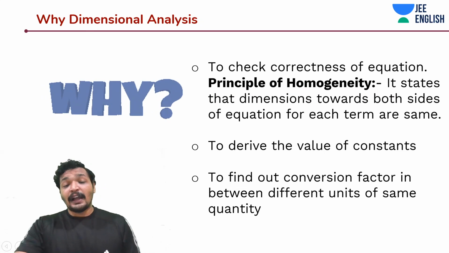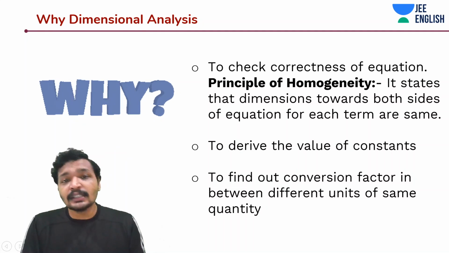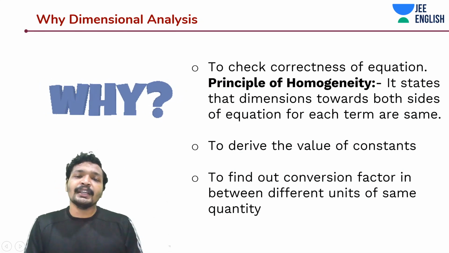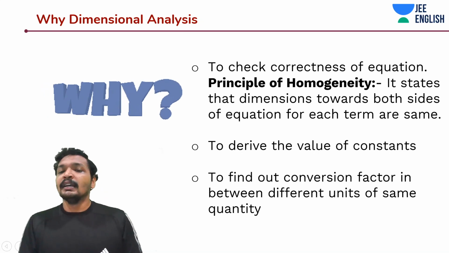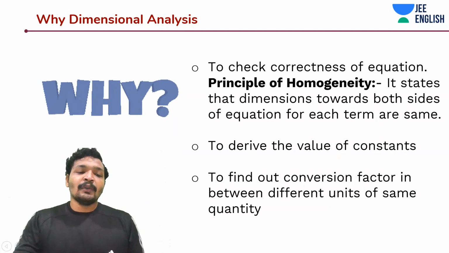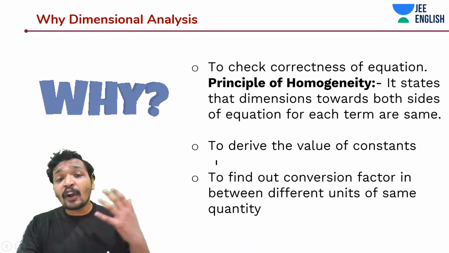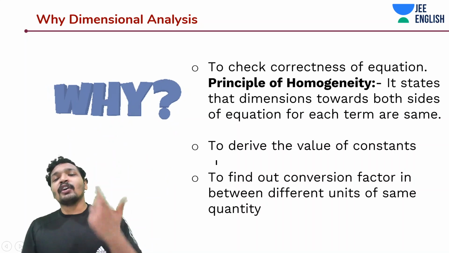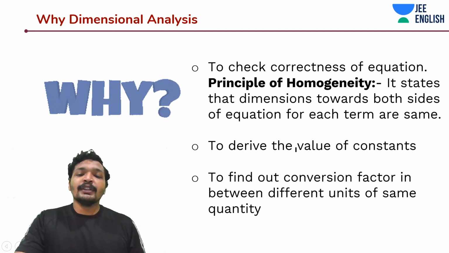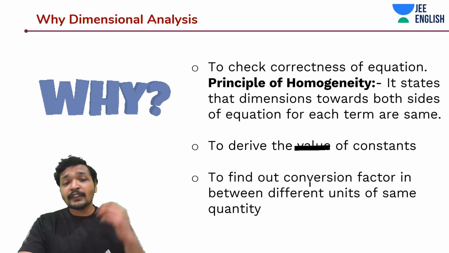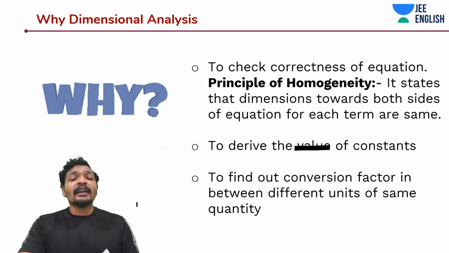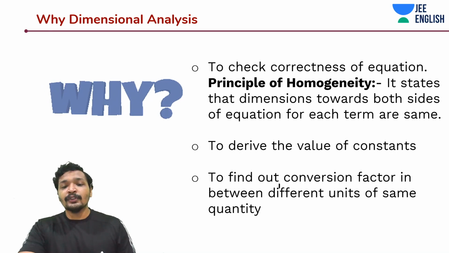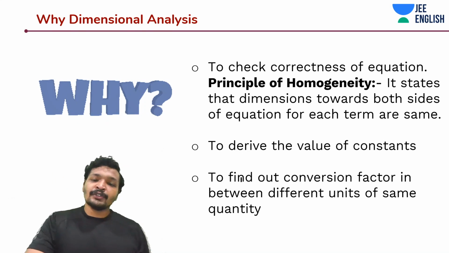Okay. So if I have the gravitational constant, I do not know the units, but I know that G m1 m2 by r square is equal to force. I can equate it to Newton or kg meter per second square and find out what dimension it has and what the units should be. Even though I have the constant value for pretty much everything expressed in SI units, that particular constant also has some units. Okay guys, you use it to derive the units of the constant and to find the conversion factor between different units, like how we did dynes to newtons or newtons to dynes.